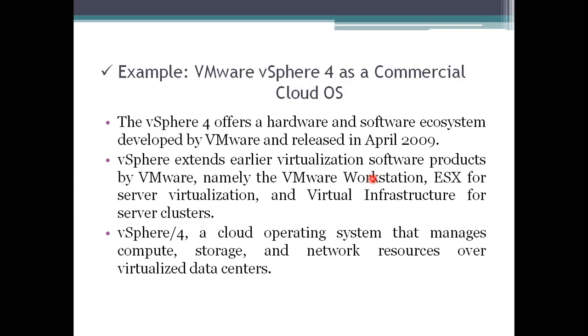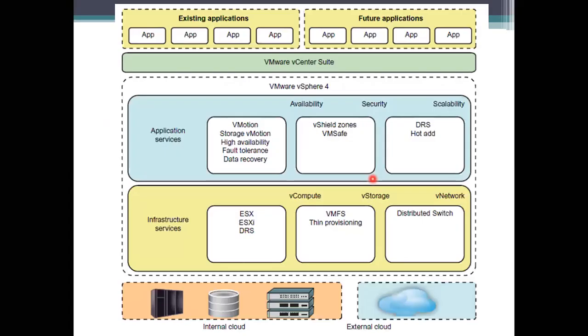It also has the ESX server. ESX is server virtualization, and it provides the virtual infrastructure for the server clusters. vSphere also offers virtualization support and resource management for the data center resources. It is built completely for private clouds.